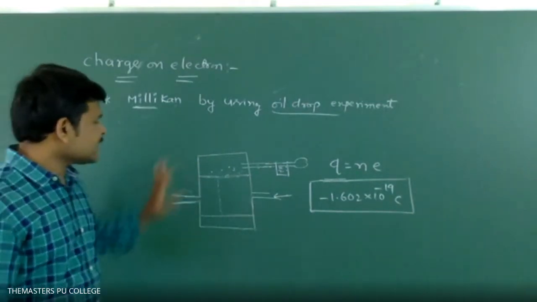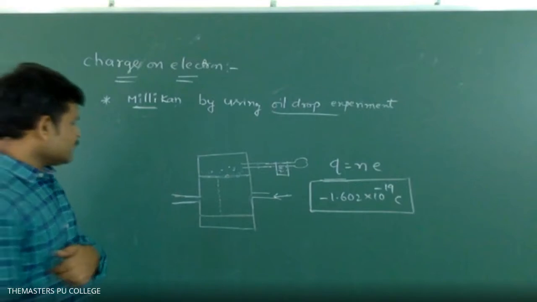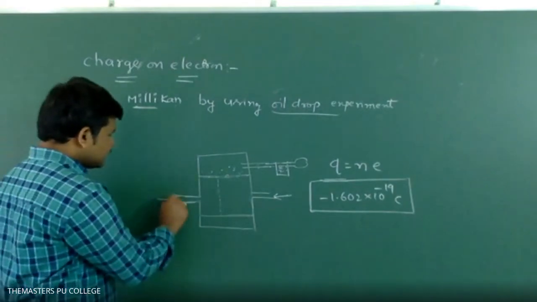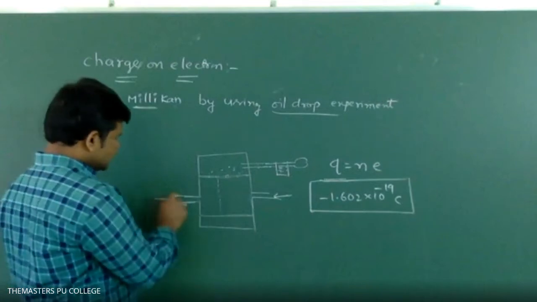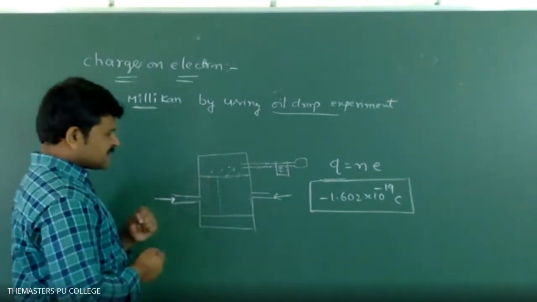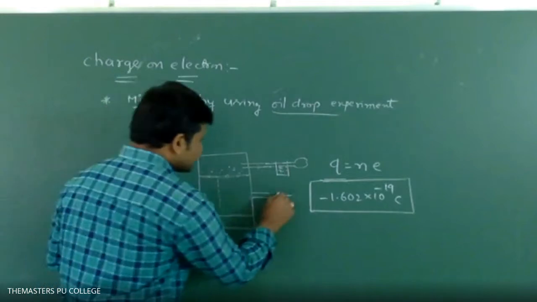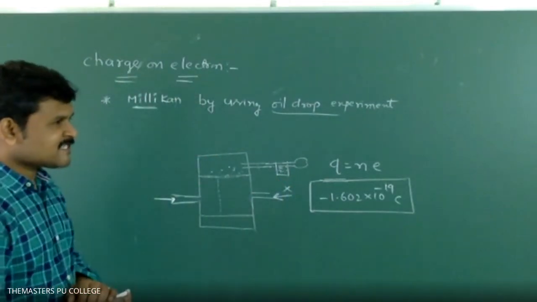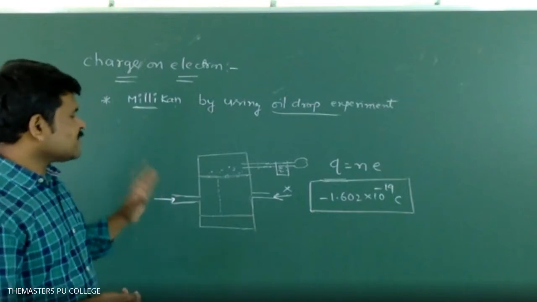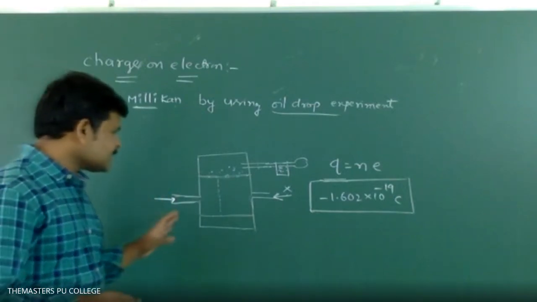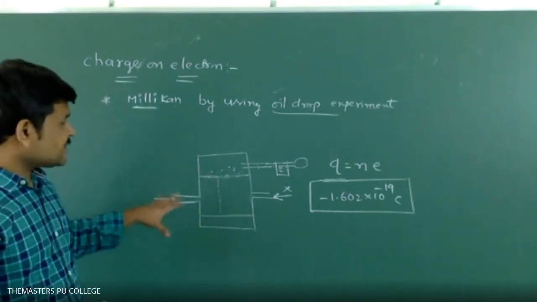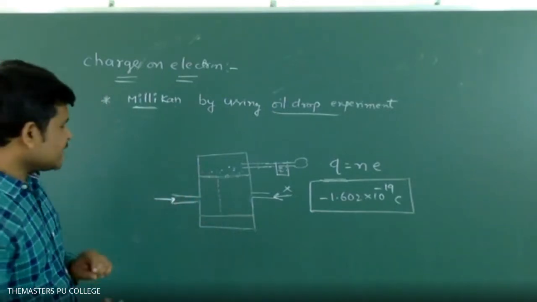And this container is fixed on one side with a microscope, that is a telescope, to observe the movement of these oil droplets. On another side we pass X-rays. What is the main mode of passing X-rays? The air present inside the container is ionized.